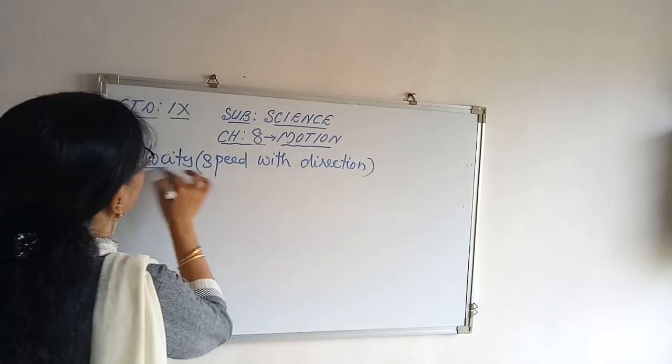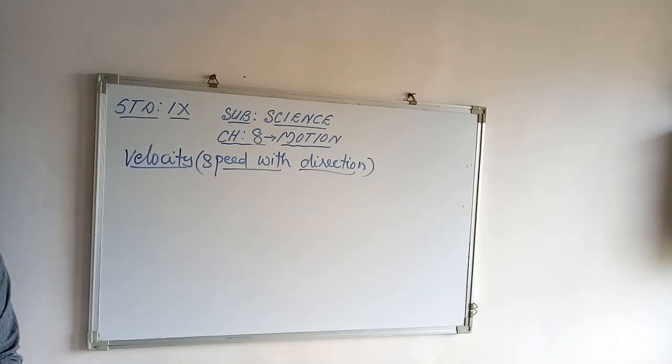We can say it as speed with direction. Now see, the rate of motion of any object can be more comprehensive if you specify its direction along with the speed. So if you specify the direction of motion along with the speed of the object, the rate of motion of the object can be more comprehensive.